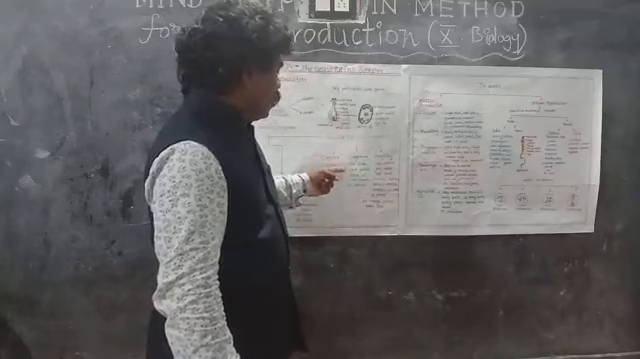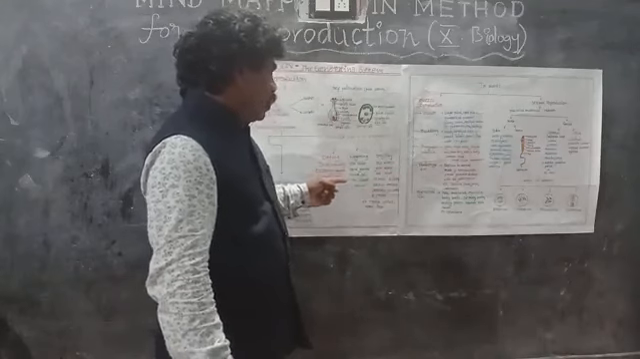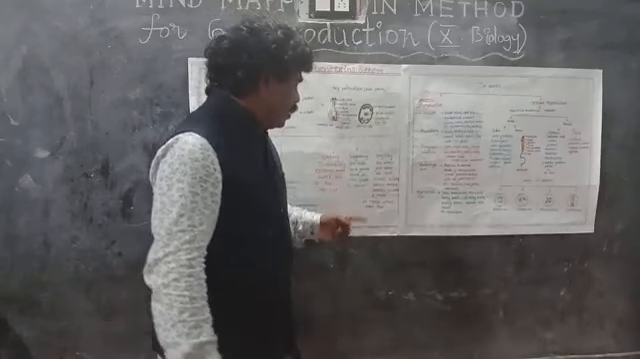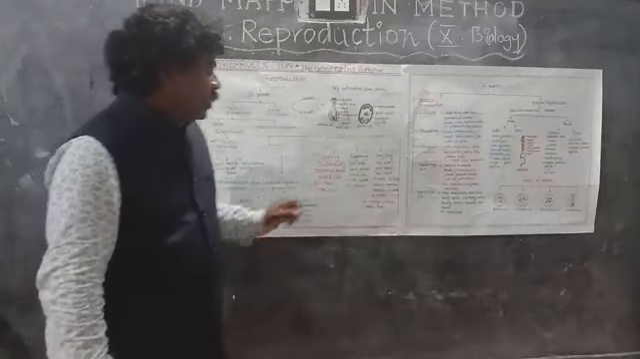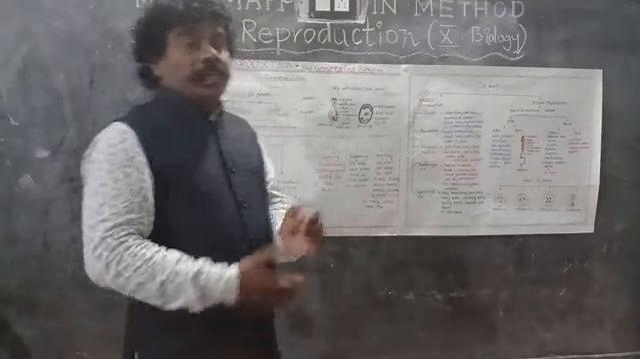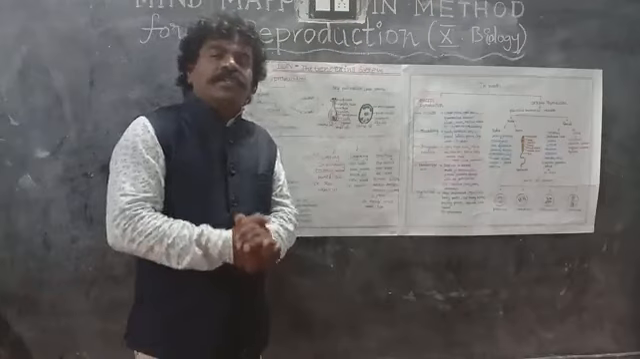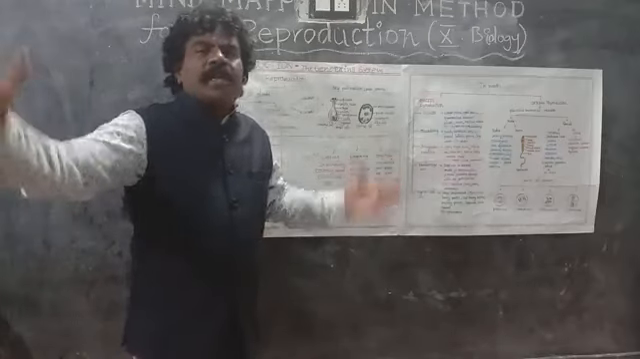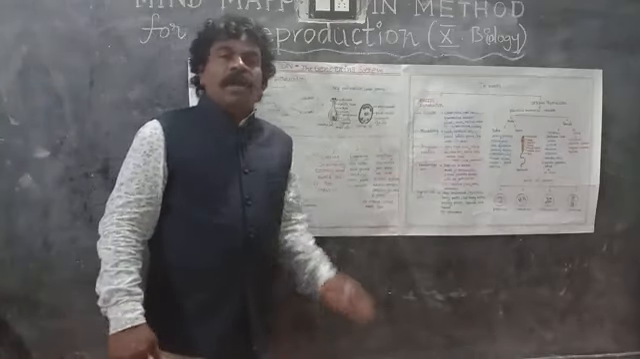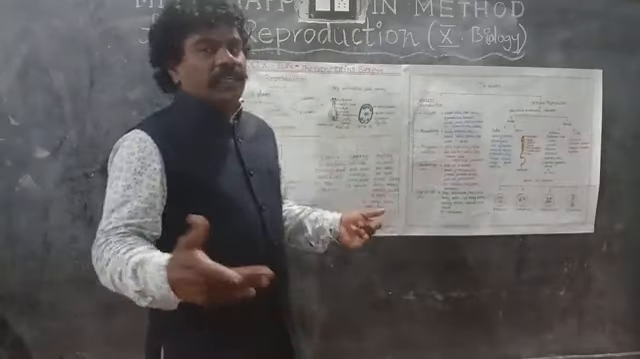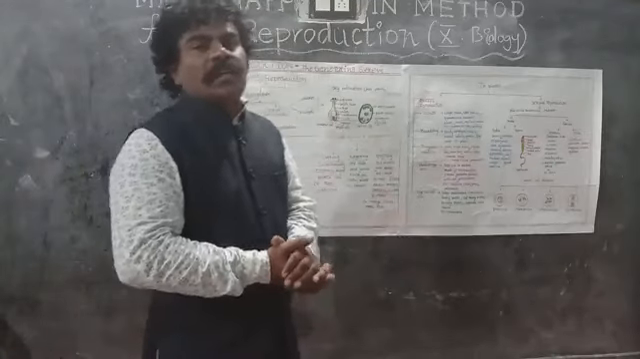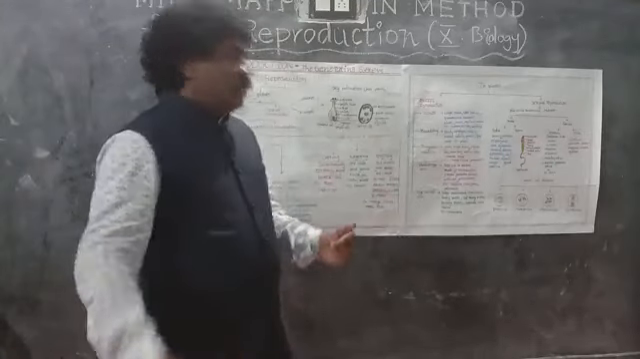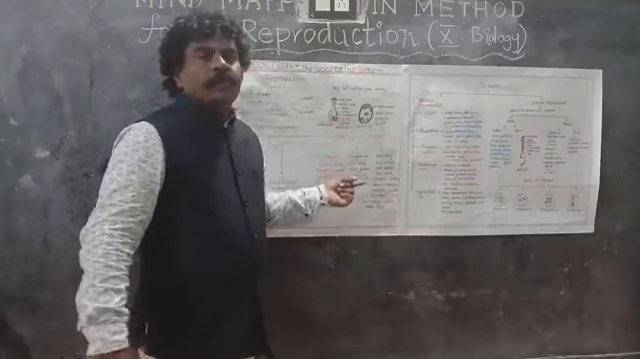Here layering: one branch bent to the ground, moist soil, new plant will come. Nerium, we know, the trees. So that kind of trees will spread like that. Until the availability of the soil, even 2 acres, 10 acres, even 50 acres, even 1000 acres, this kind of trees will spread.